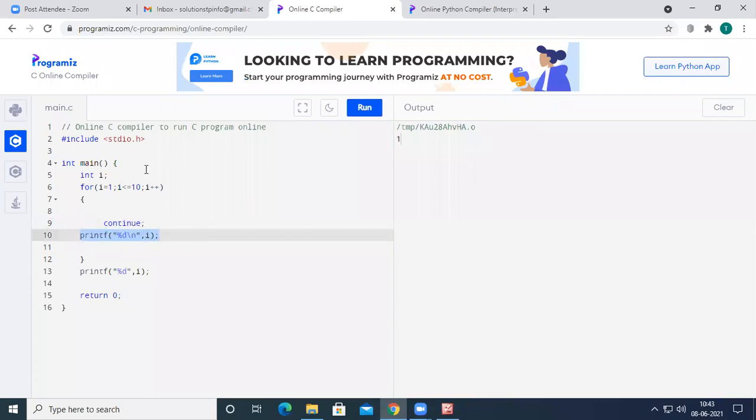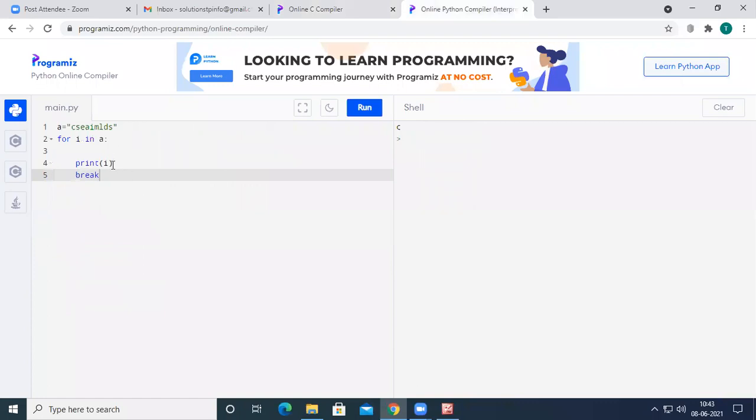I value will become 2, 3, 4, 5, 6, 7, 8, 9, 10, and even for 10 we enter the loop. Because of continue, 10 is not printed on the output screen. Again, the I value will become 11. When we check the condition 11 less than or equal to 10, the condition fails and we just come out of the loop. After coming out of the loop, if we run the code, it will print 11 on the output screen. So what continue is doing is that it is going to skip the current iteration.